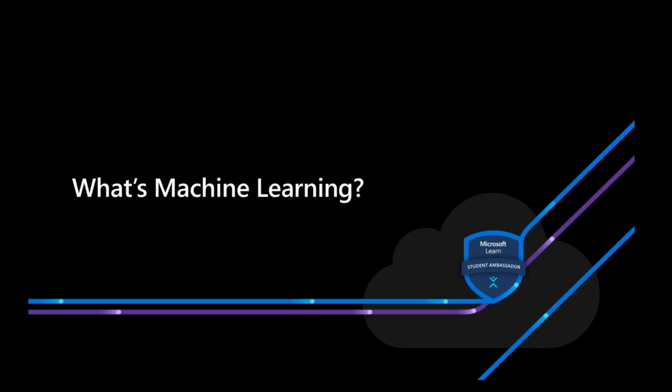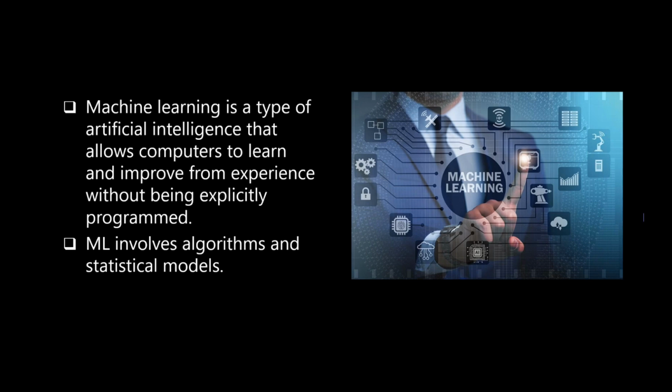Machine learning is a type of artificial intelligence that allows computers to learn and improve from experience without being explicitly programmed. So machine learning is when the machine or computer learns from data to improve its performance and prediction ability. It uses algorithms to make predictions and decisions. ML systems analyze data, identify patterns, and make predictions without human interaction.